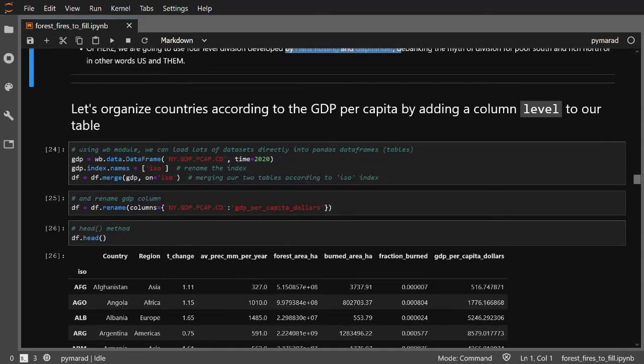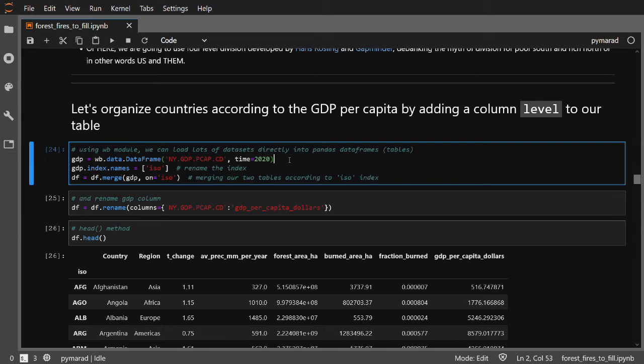Let's try to organize countries according to the GDP per capita and add it as a column to our table. GDP data can be accessed directly through the World Bank. So we call the data GDP, and then I use the WB API, and I can access some data and I can put them directly into data frame. And then the input arguments is the name of the data set, and in this particular one I can select which year I want to obtain the data, in this case for 2020.